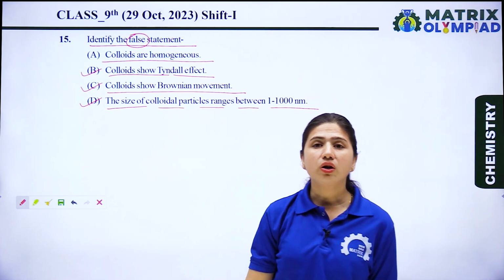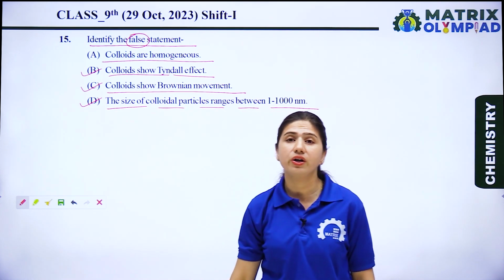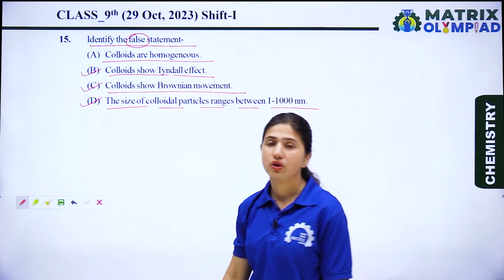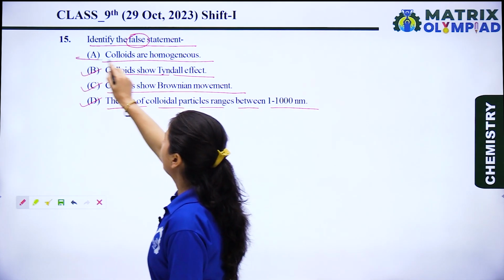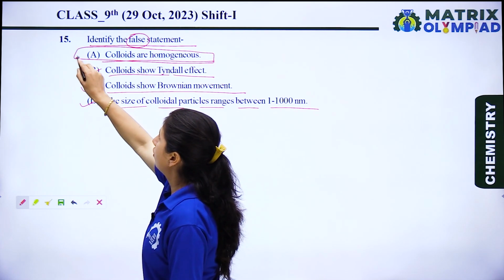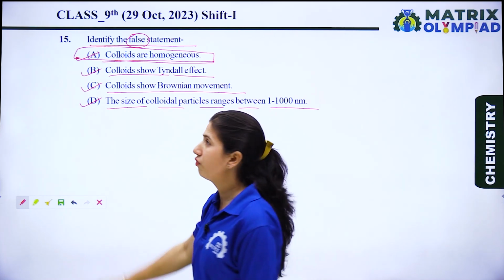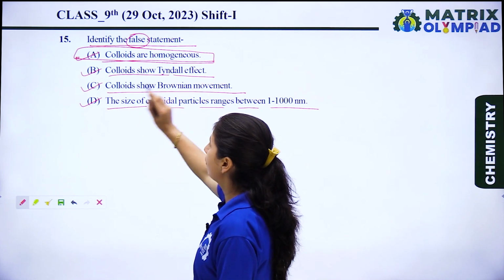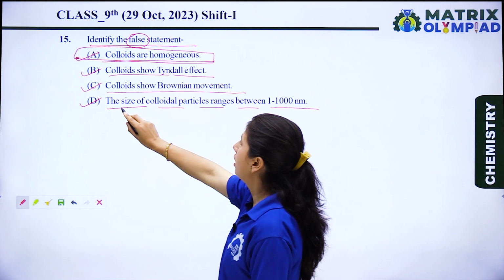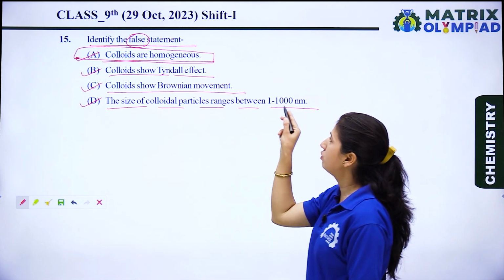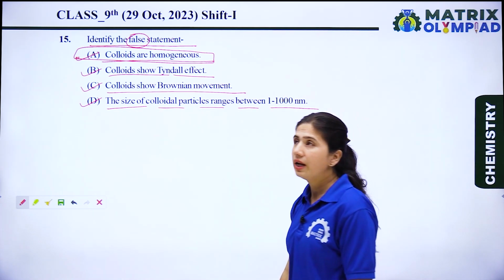Colloids are not a homogeneous mixture. Colloids are a heterogeneous mixture. So option A is the answer for this question, because these are all properties of colloidal solution. Colloids show Tyndall effect, colloids show Brownian movement, and the size of colloidal particles ranges between 1 to 1000 nanometer.